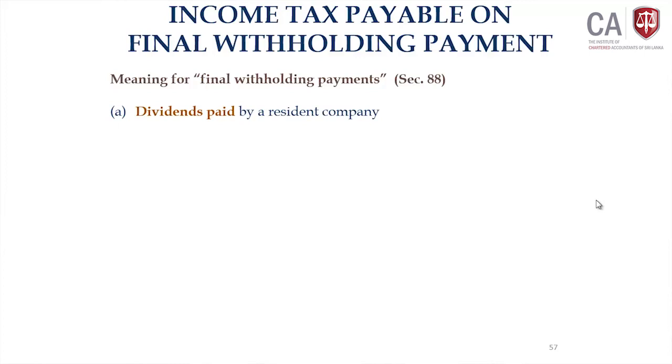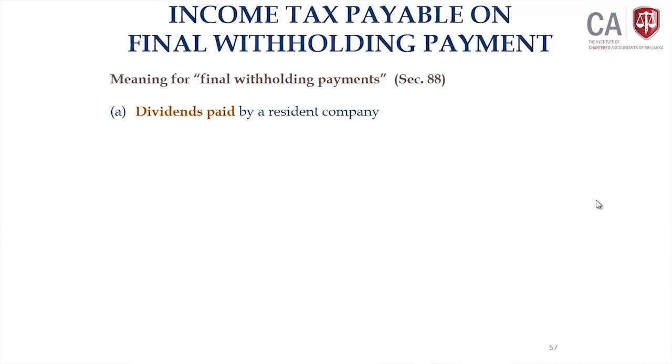What payments are identified as final withholding payments? First one, dividend paid by a resident company. A dividend distributed by a resident company to the shareholder. The shareholder could be either resident or non-resident, it does not matter, but a dividend paid by a resident company is considered a final withholding payment,